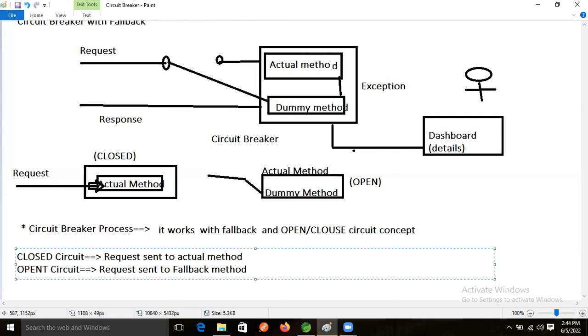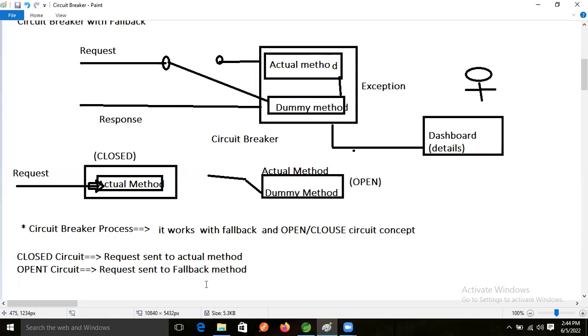That is nothing but the open circuit, right? Yes, Ravi, clear. So the thing is, when will our open circuit start, and when will our closed circuit start? In the uplift project, right?